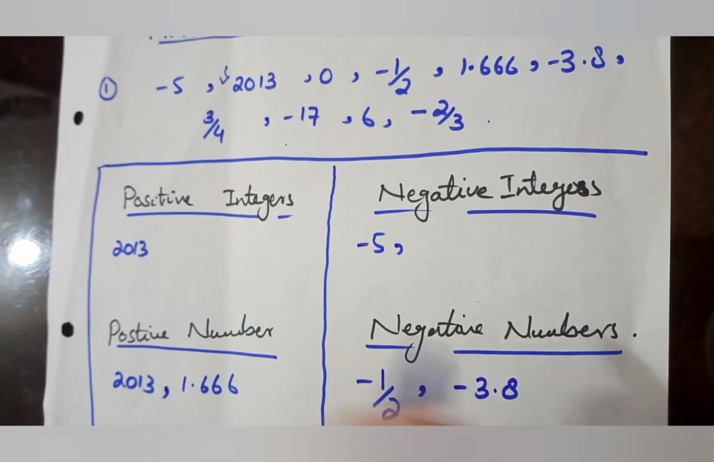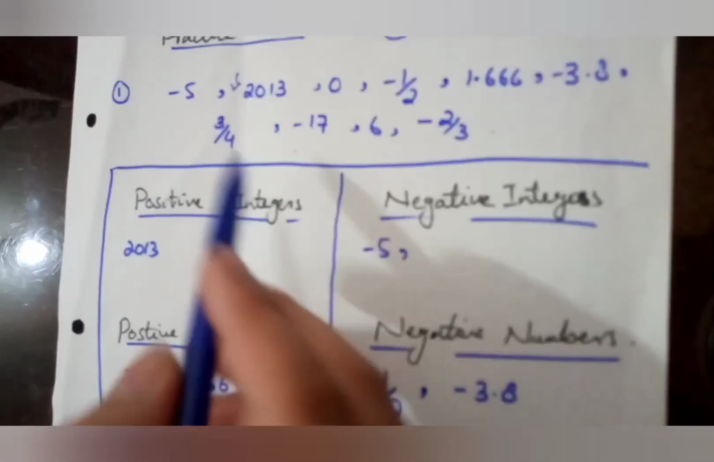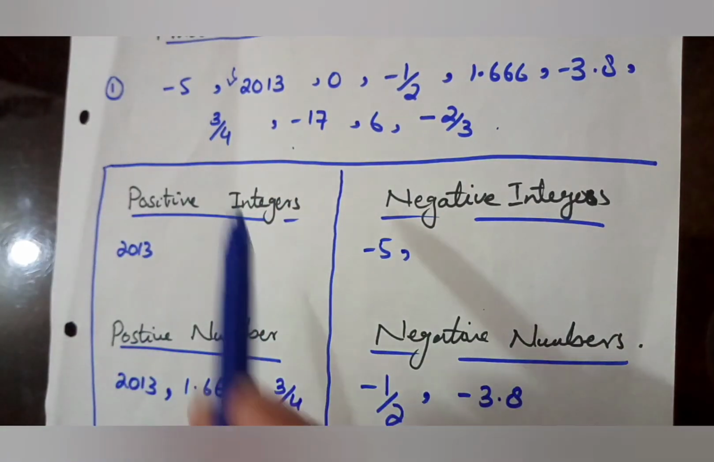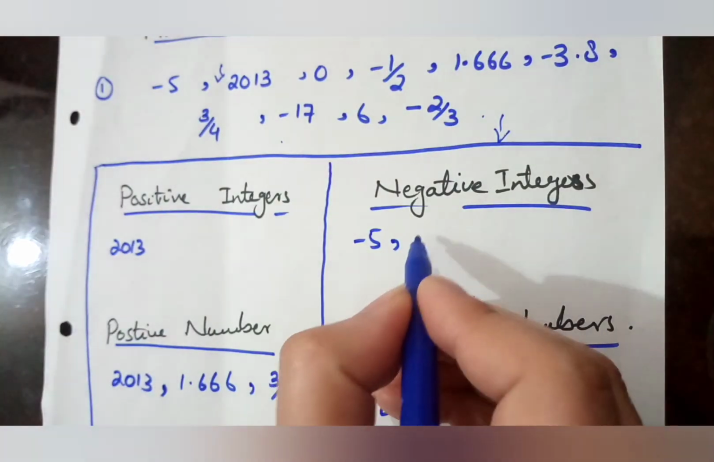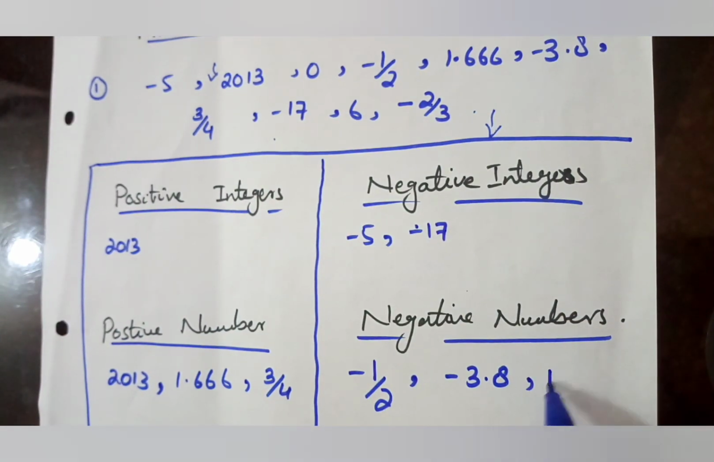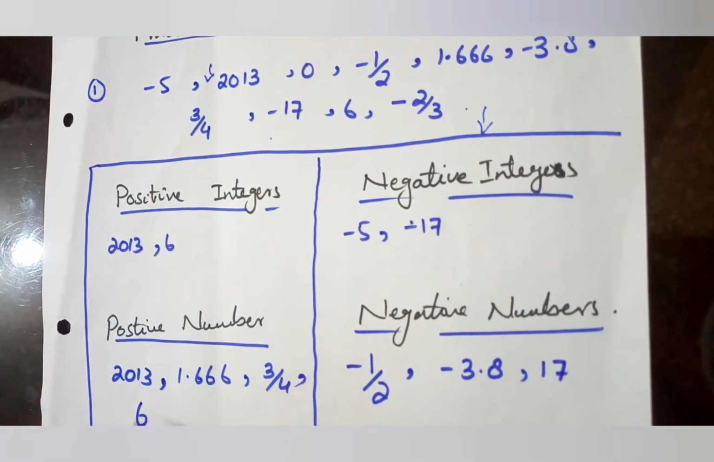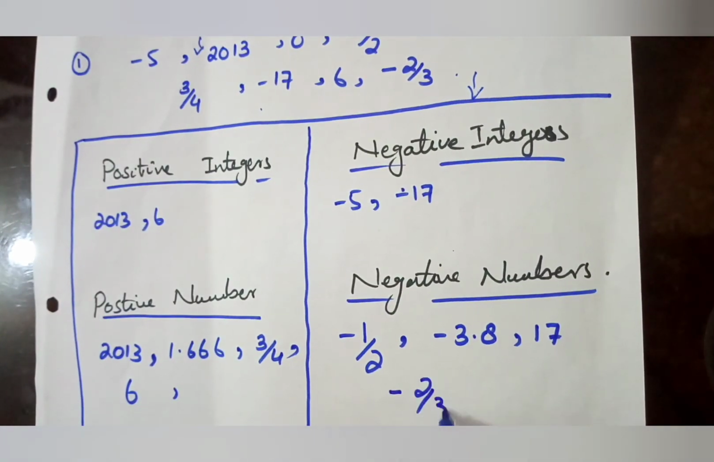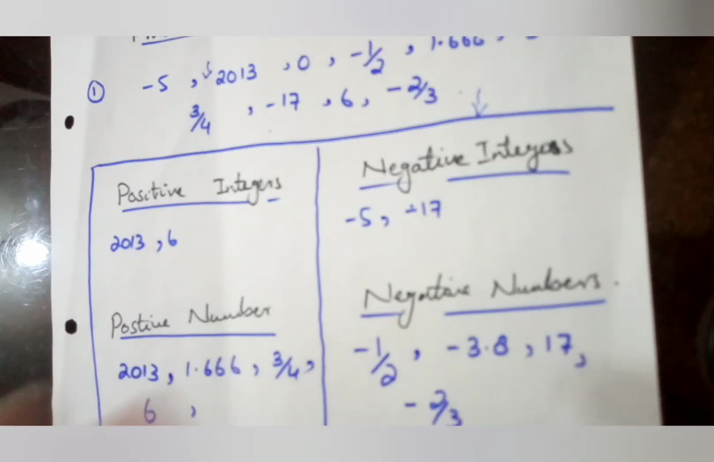Minus 3.8. Then next, 3 by 4. 3 by 4 is positive, and as it is a fraction, we move towards the category of positive numbers. Minus 17, the minus sign means it is a negative portion, and it is a whole term, so minus 17 will come in the category of integers as well as in the category of numbers. Then 6, positive integer as well as positive number. Then minus 2 by 3, a negative number. So that is all about your question number 1, in which you have to identify the positive numbers and integers.